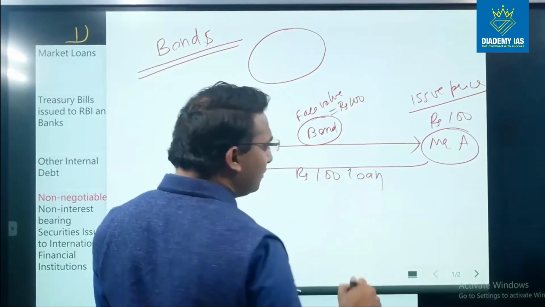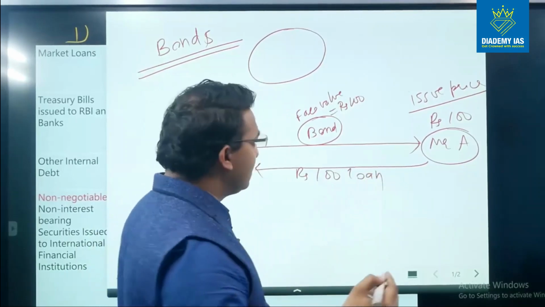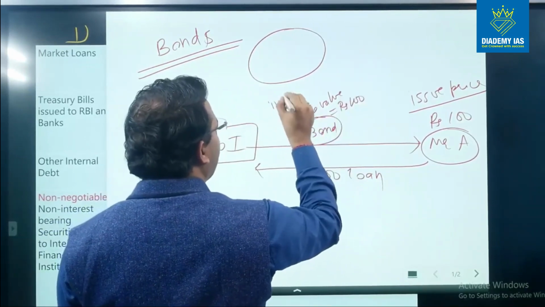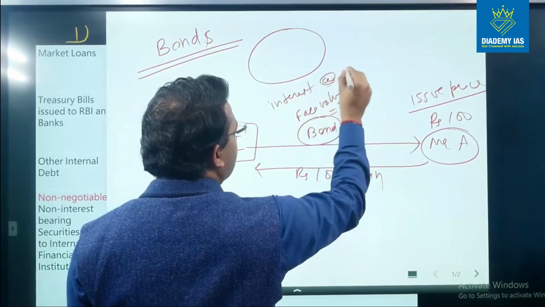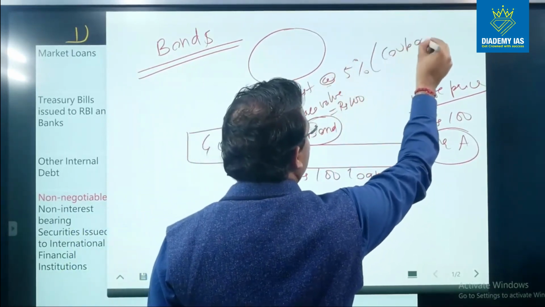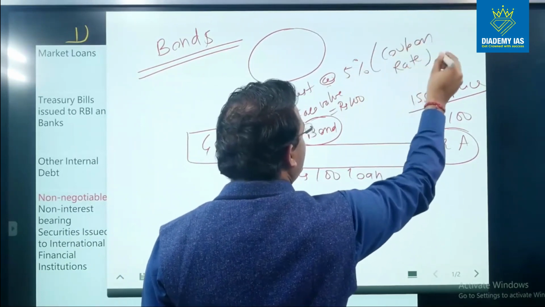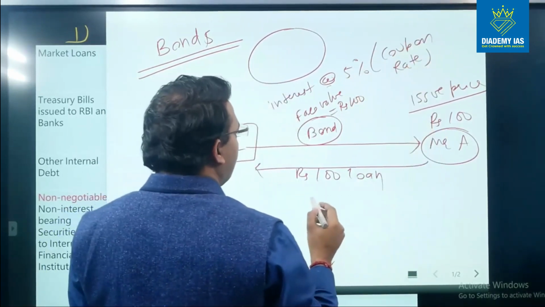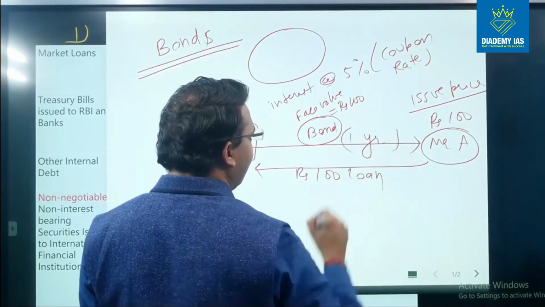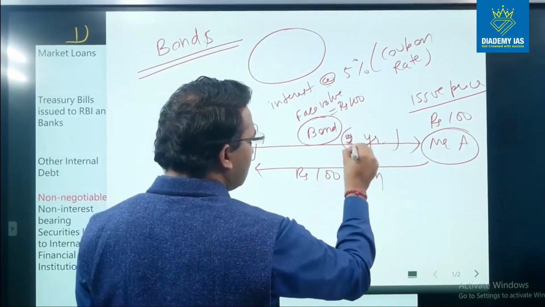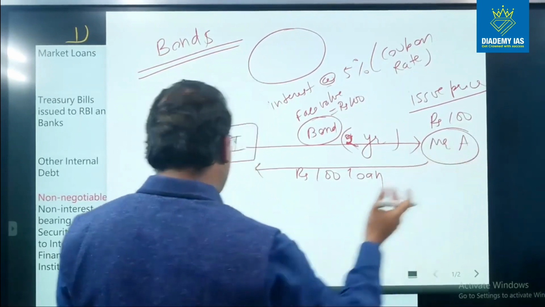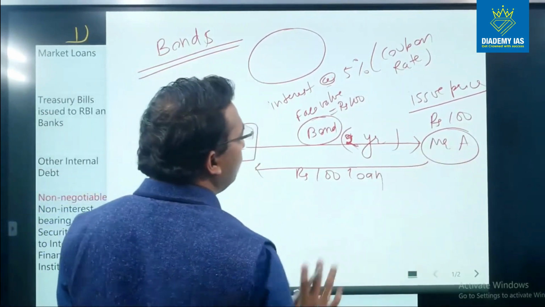Now whenever there is any loan, on any loan some interest is also given. So Government of India says that I will give you interest at the rate of 5% on this 100 rupees. So this is also called the coupon rate, right? So let us suppose the duration of this bond is 2 years. That means after 2 years, Mr. A can sell back to the Government of India, and Government of India will have to give back the money to Mr. A, right?